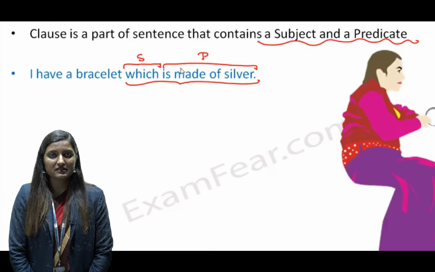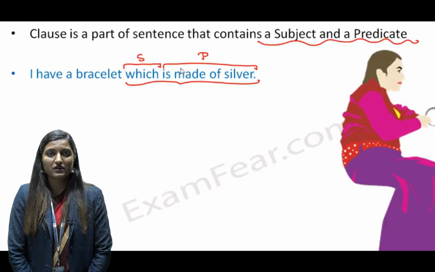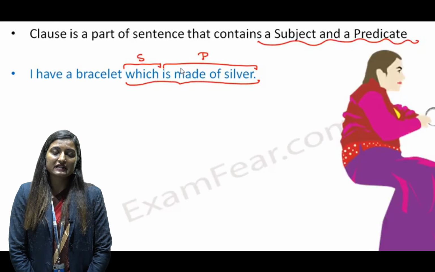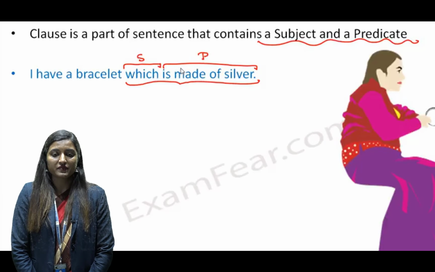The subject is "which," and "made of silver" is the predicate. So you are getting subject as well as predicate, and that is why it is called a clause.